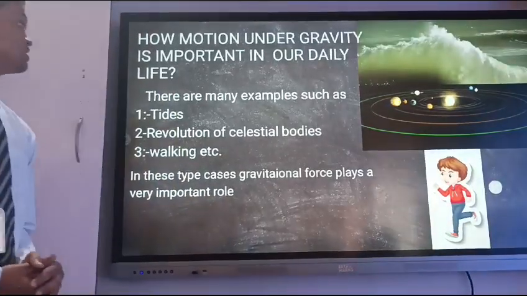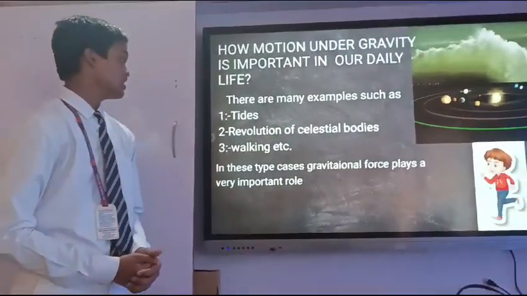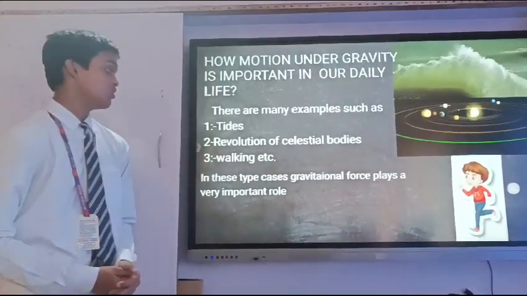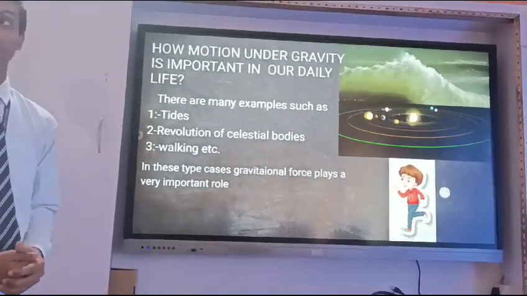How is motion under gravity important in our daily life? There are many examples such as kites, revolution of celestial bodies, walking, etc. In these types of cases, gravitational force plays a very important role.